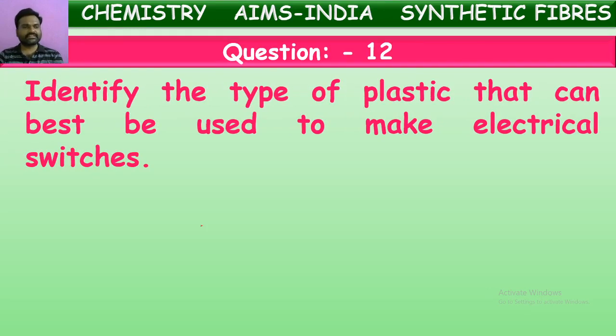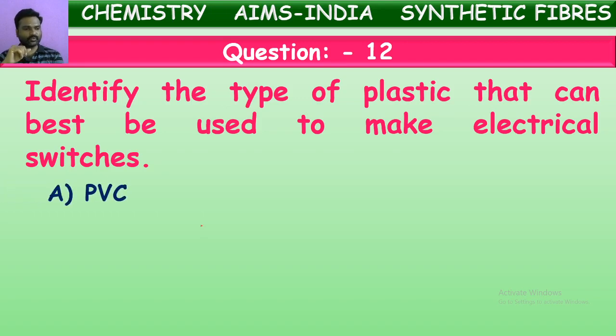Identify the type of plastic that can best be used to make electrical switches. Yes, electrical switches, plug sockets, bulb holders. These all are made up of one kind of plastic which is tough enough, thermal and electrical resistant, which won't melt, which cannot be remolded. That plastic is used in making of electrical switches, switch boards, electrical sockets, plug holders. What is that? I think you got the idea of the answer.